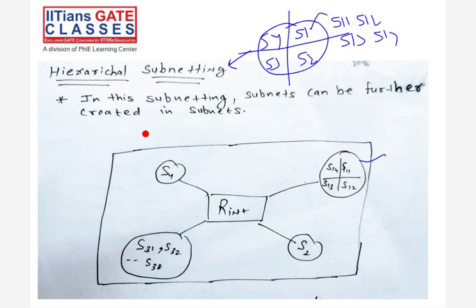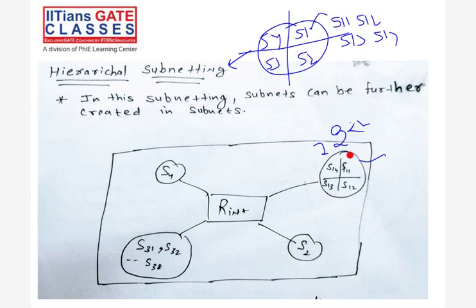Talking about hierarchical subnetting. In hierarchical subnetting, subnets can be further created within subnets, right? So let's say a subnet S1 is there. Further, I divided it into 4 subnets, right? So in this subnet, how many IP addresses are there? 2 raised to power 22. Now I divided it into 4 subnets also, so divide by 4. Now each subnet becomes 2 raised to power 20.